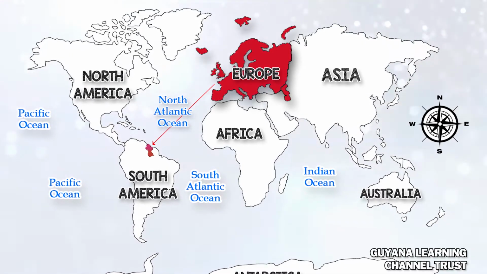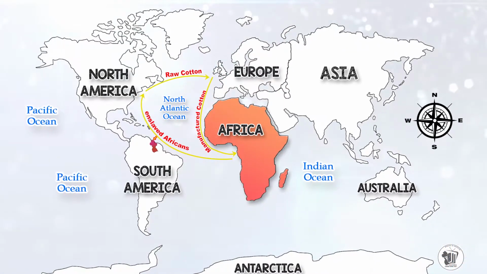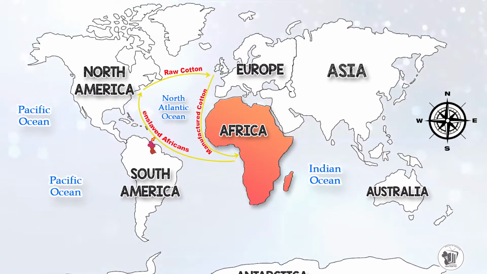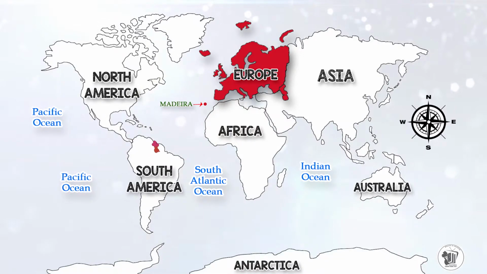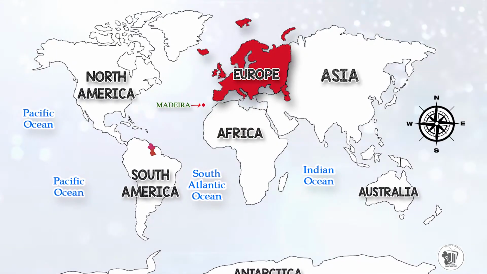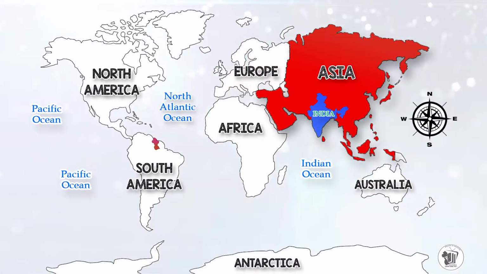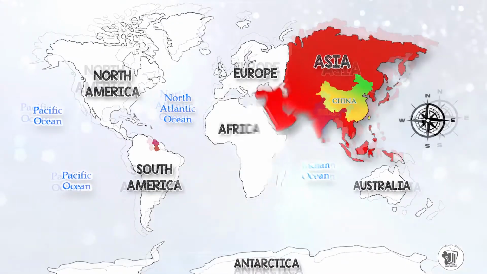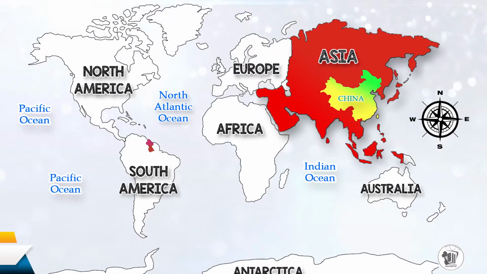After the Europeans came, we had the Africans. The Africans were brought by the Europeans from the continent of Africa. Next, the Europeans brought the Portuguese. And the Portuguese were brought from the continent of Europe to Guyana. The next two ethnic groups are the East Indians and the Chinese. The East Indians and the Chinese were brought from the continent of Asia.